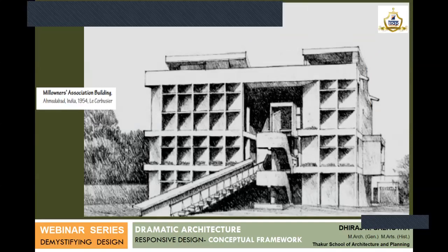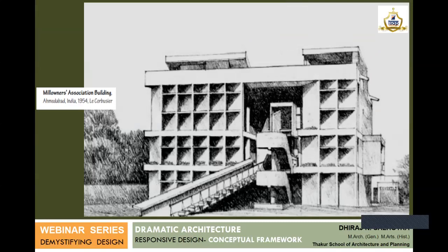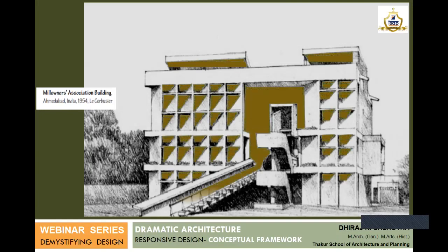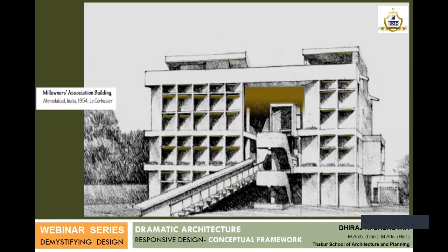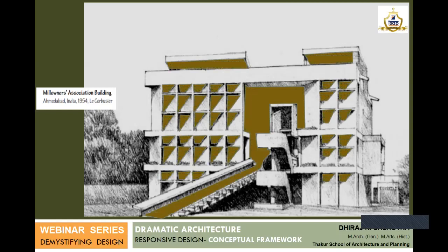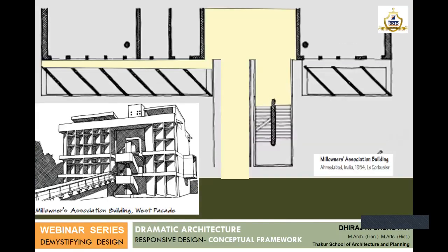This is another famous built form you cannot miss out if you are going to Ahmedabad, the Mill Owners' building. And the facade looks amazing. What makes this facade beautiful is the way the shadows of the building keep changing throughout the day. It is just this gradual change of shadows which happens throughout the day. And how is this particular building able to achieve that? The answer lies over here. The manner in which he treats these voids in the building, how he adds those pins, understanding the solar orientation, is what is adding to the drama of this particular facade.